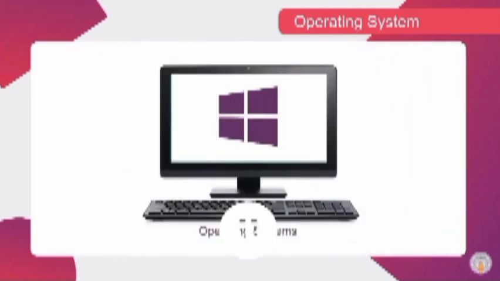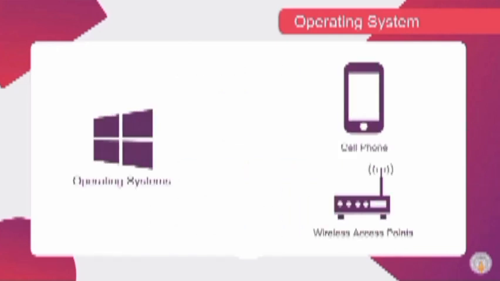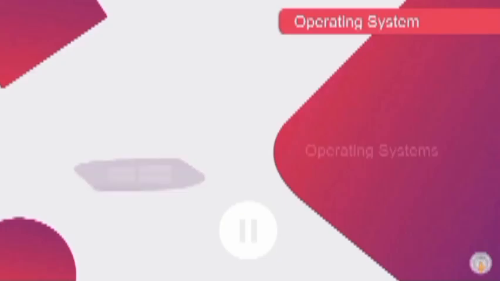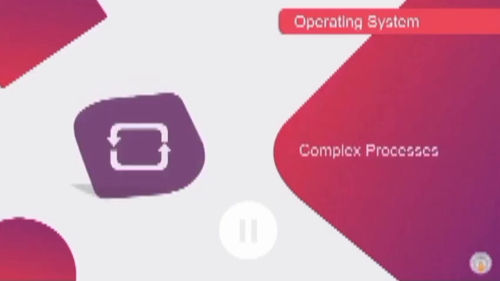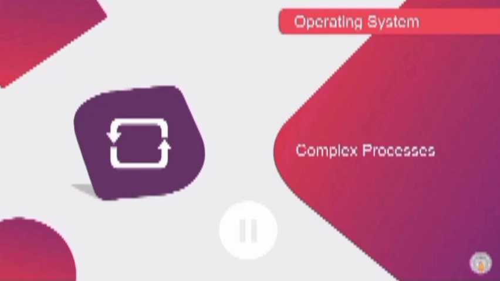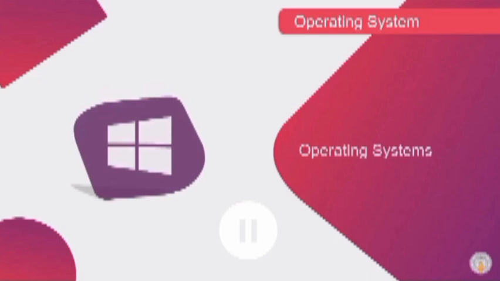An operating system determines which computer resource will be utilized for solving which problem and the order in which they will be used. Operating systems are now found in many devices that we use every day, from cell phones to wireless access points. It appears quite simple to work on a modern computer, but remember, there are many complex processes which an operating system performs inside the machine to execute various tasks. The real man behind the curtain handling the necessary tasks is the operating system.